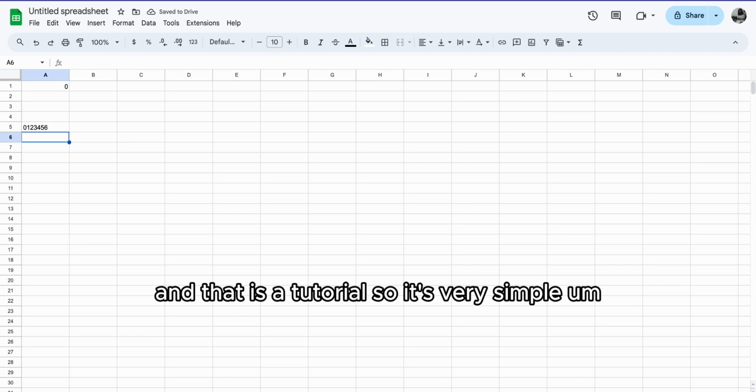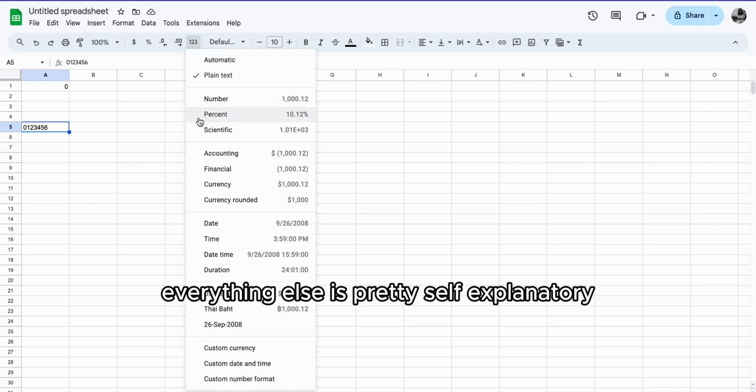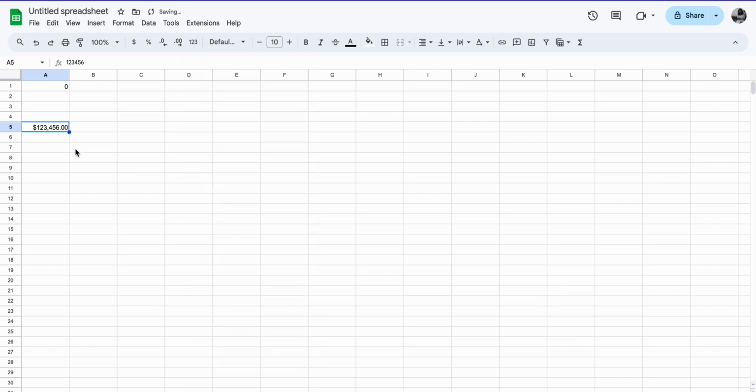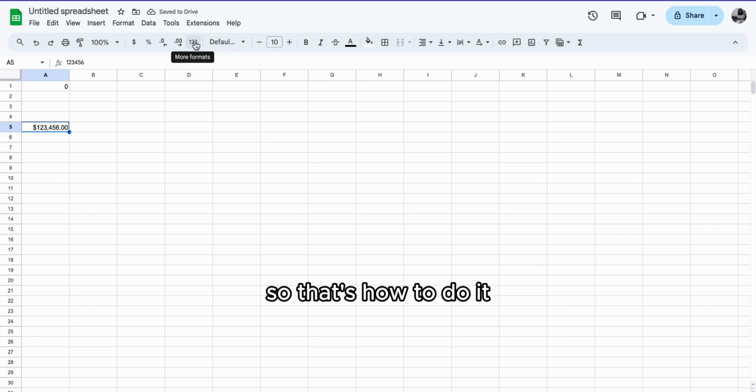And that is the tutorial, so it's very simple. Everything else is pretty self-explanatory. If you want to change the currency, it's all in that number formats menu. So that's how to do it.